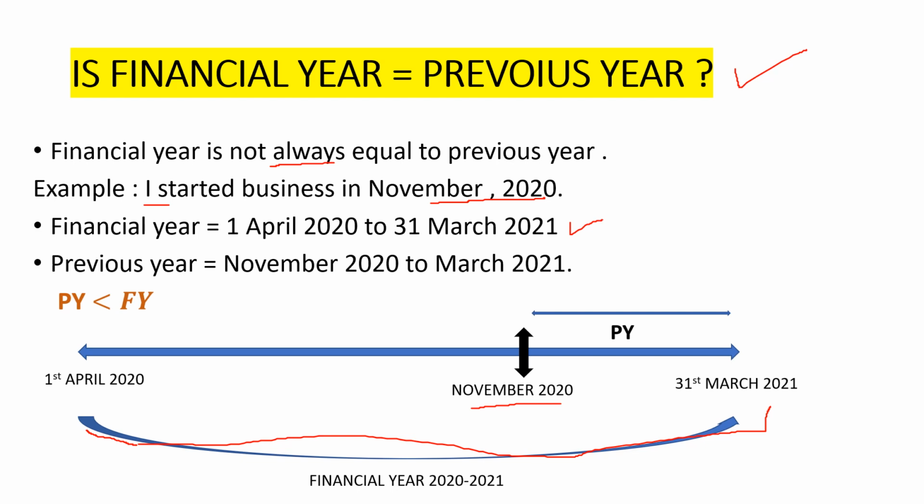The financial year in this case starts from 1st April 2020 and ends on 31st March 21. But the previous year will begin in November 2020, because for the period from April to November, I did not have any business, so there are no accounts. My previous year will begin from November 2020 and it will end on 31st March. But you can see the financial year is lengthy in this case. So, in the example given, the previous year is shorter than the financial year. So, the financial year is not always equal to the previous year. There can be exceptions, and I have quoted one example for the same.